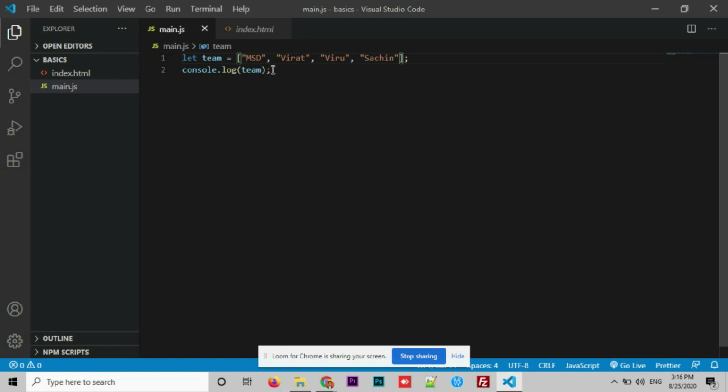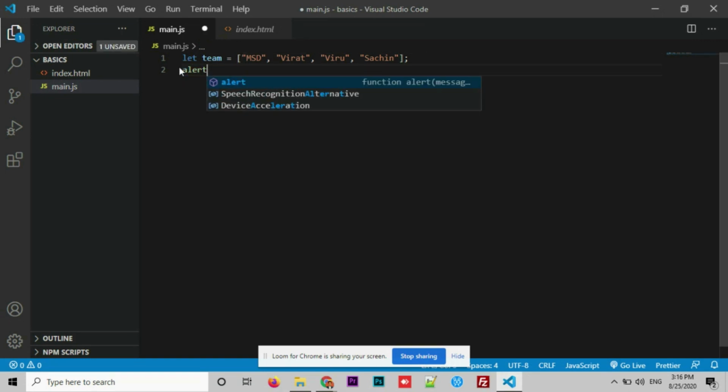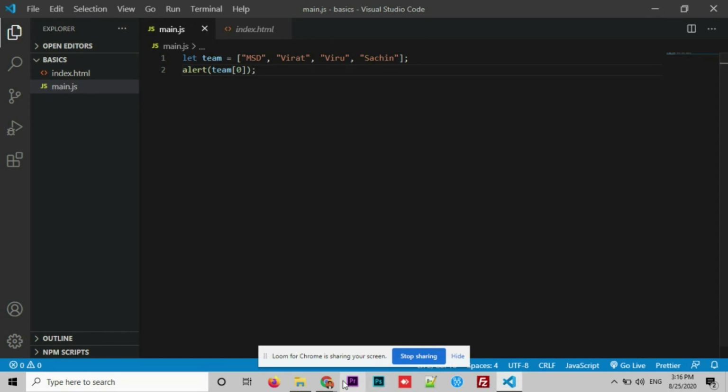In order to do that, instead of console, let's say I'm using alert this time and I want to display MSD inside the alert box. How can I access the first element? As I mentioned, the first element has an index value 0. Try to use it. Use square braces inside which you need to add the index value. Let's save it and check the output.